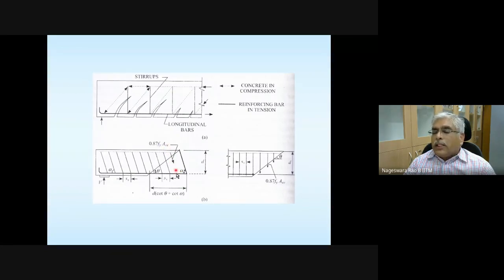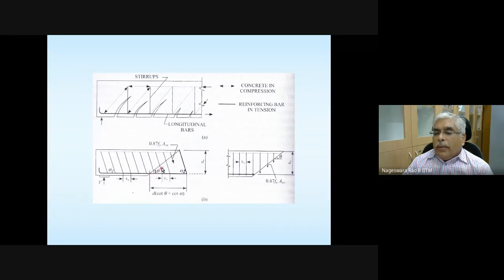If it is a one-legged stirrup, then ASV is the cross-sectional area of that one leg. If it is a two-legged stirrup, it is the cross-sectional area of one leg multiplied by 2. So 0.87 fy ASV is going to be the strength of this stirrup.